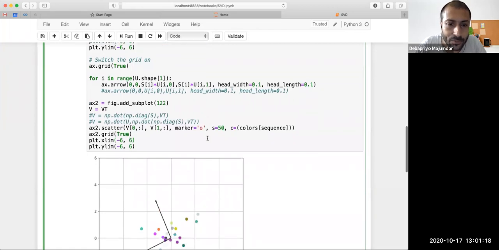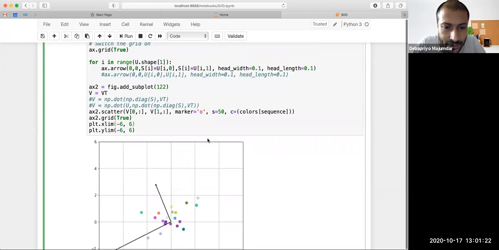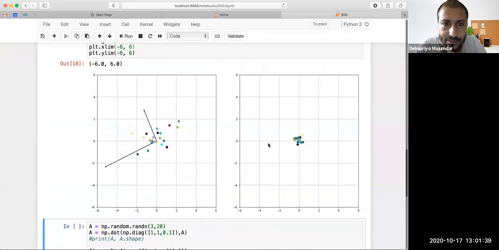V is also 2 cross 20 here. So you can interpret every column of V transpose as a data point. I'm also going to plot that.